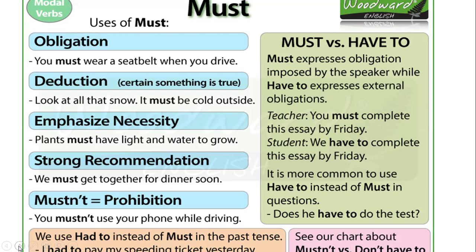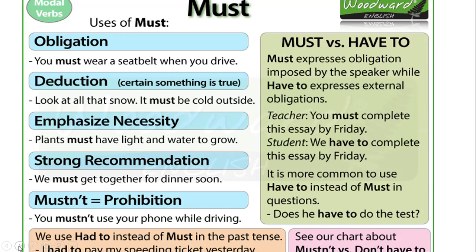So let's quickly read about the box which is there on our right-hand side. Must versus have to. Must expresses obligation imposed by the speaker, while have to expresses external obligations. There's a difference. Have to expresses external obligations, whereas must expresses obligations which are imposed by the speaker.